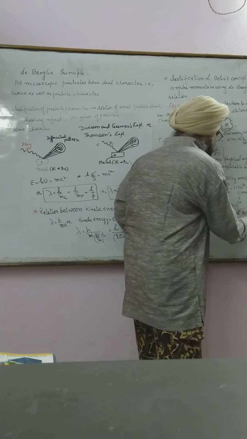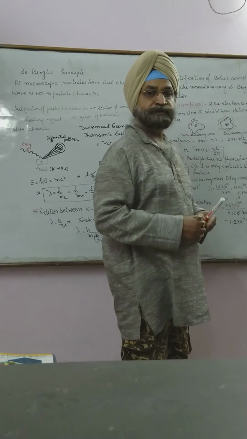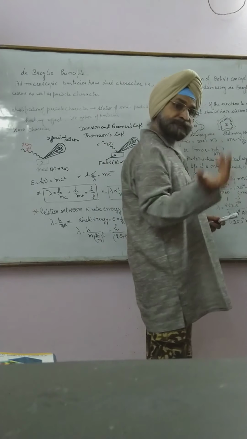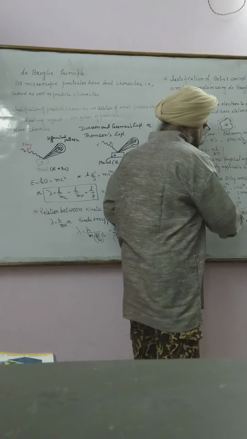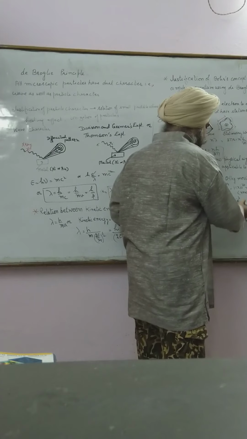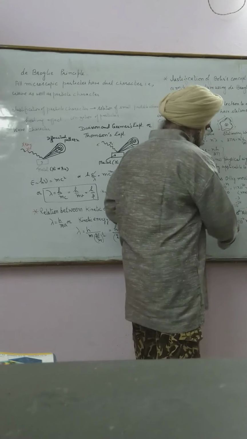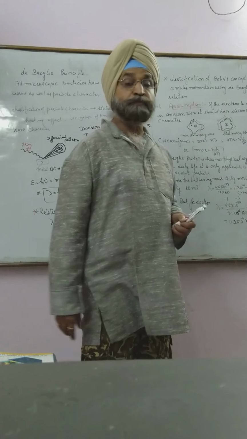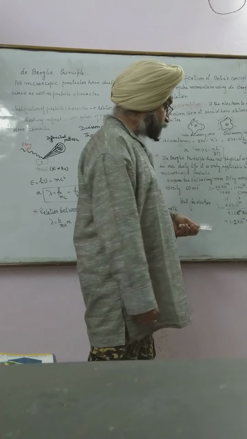And I maintain the velocity 60. No doubt the velocity is higher, but I maintain the velocity 60. And this result comes out to be 1.2 times 10 to the power minus 4 meter.